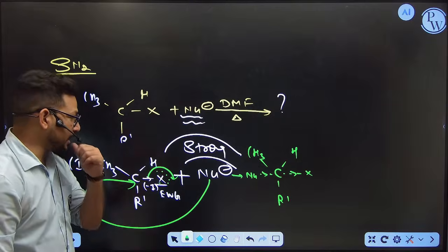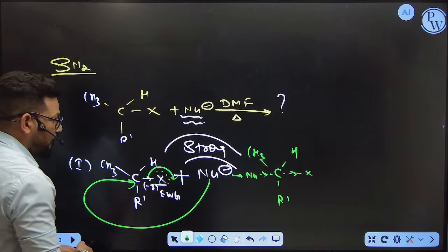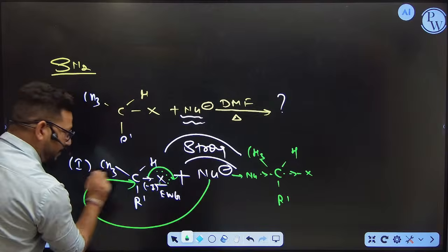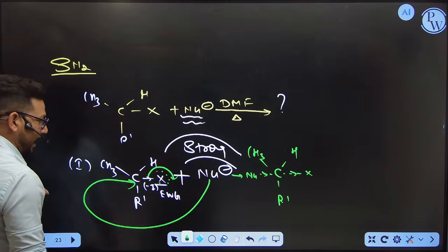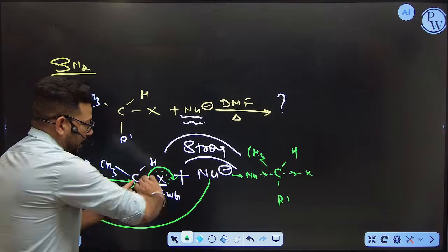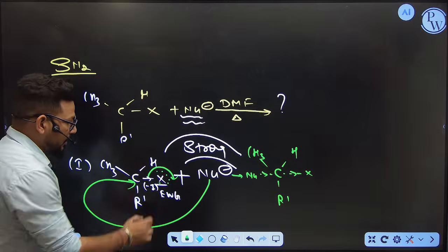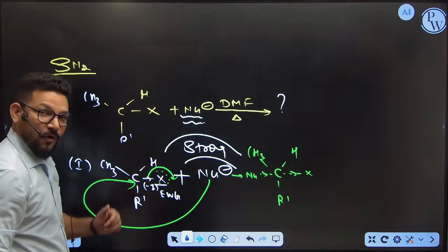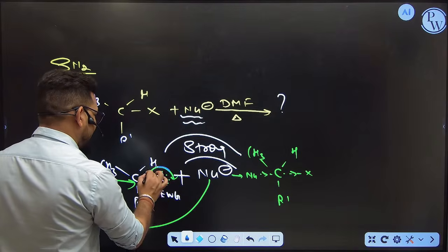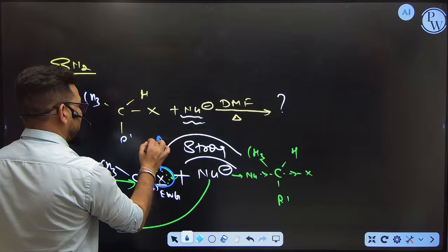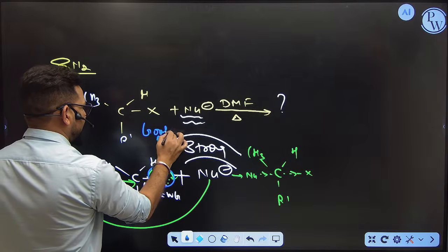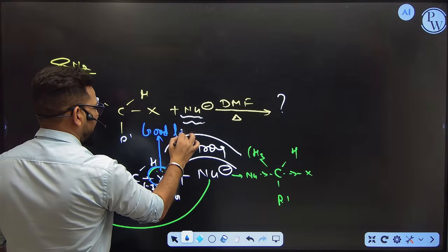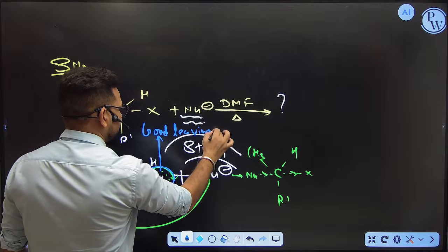One more thing, please keep in your mind. When you are very strong, you attack from the back side. Due to your high attacking force, the halogen is getting out. But if this halogen is getting out easily, then it is good for us. That's why whatever halogen you are taking here, please keep in mind, it should be a good leaving group. What is a leaving group? One which can leave very easily.